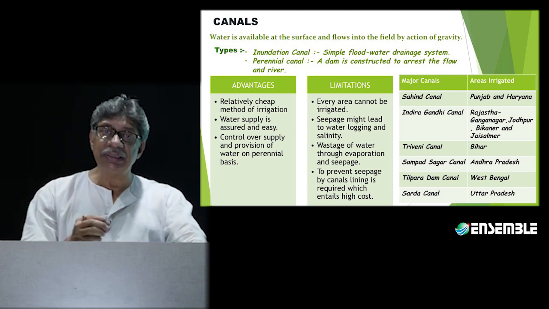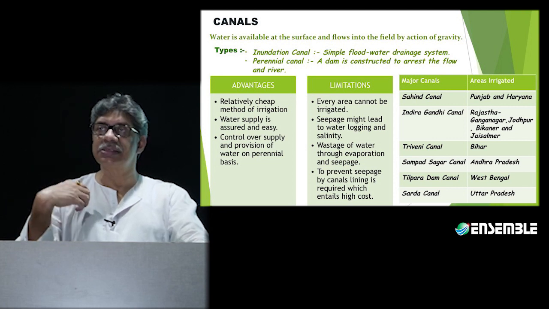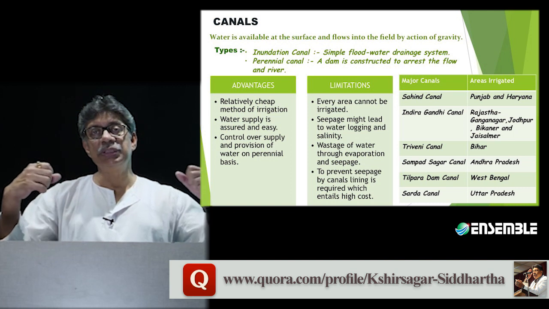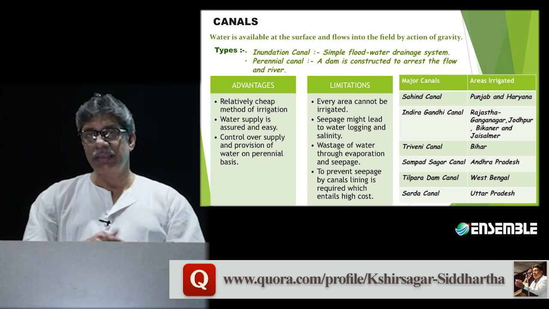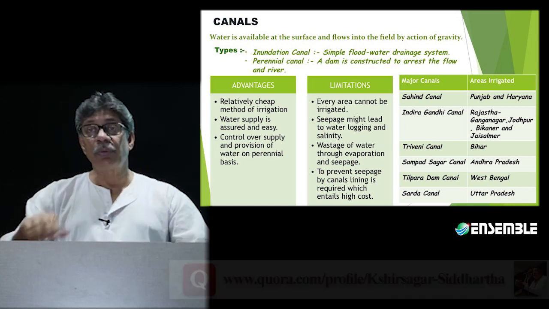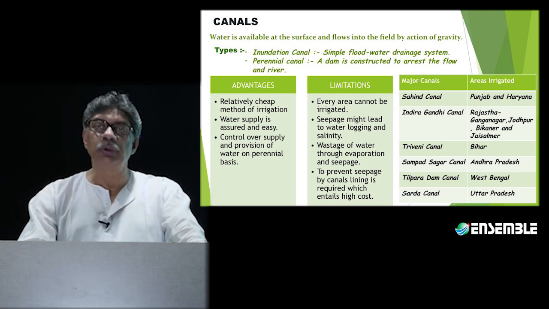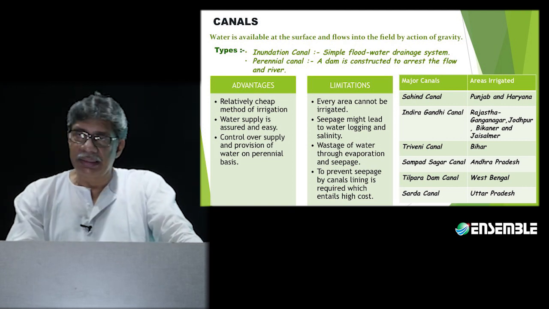Now there is a possibility that I'm going to say that I require the water first, and someone else says that they require the water first. Now there will be a fight. And it is this fight that will be exploited by the politicians of the region. When they go on to exploit this type of difference, canals have actually become a minefield of all types of disputes.